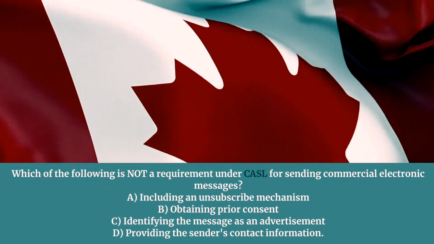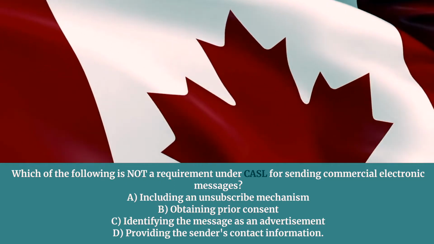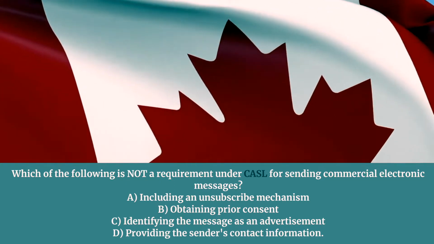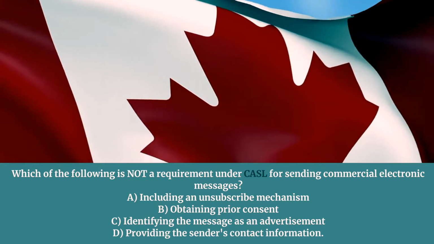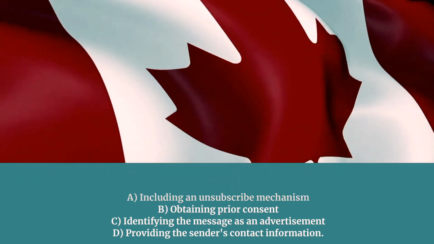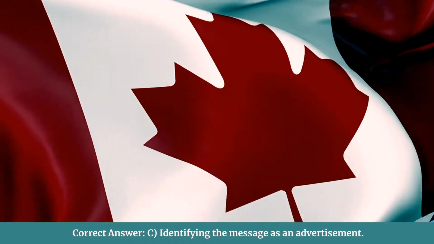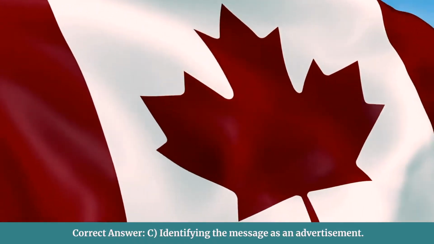Which of the following is not a requirement under CASL for sending commercial electronic messages? A. Including an unsubscribe mechanism. B. Obtaining prior consent. C. Identifying the message as an advertisement. D. Providing the sender's contact information. Correct answer, C. Identifying the message as an advertisement.